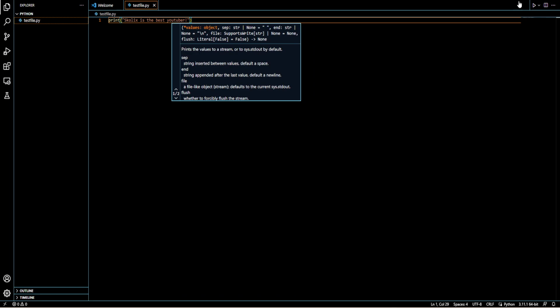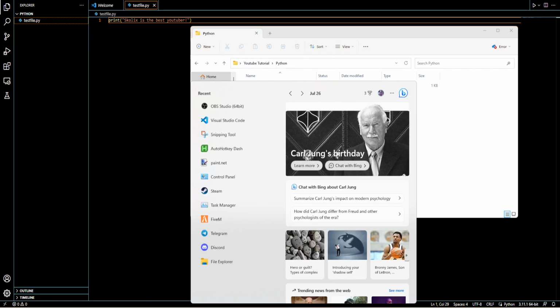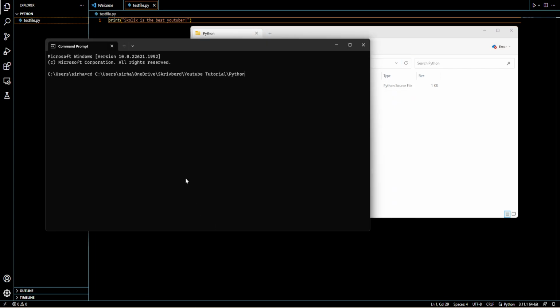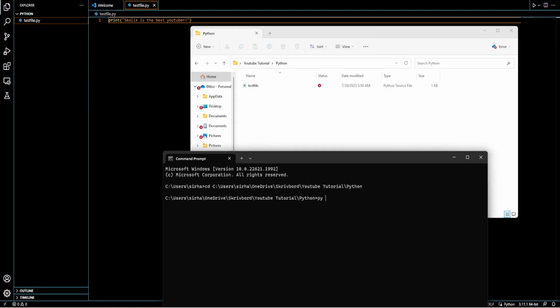Now I'm just gonna run it up here for the sake of not having to spend so much time, but a recommendation is going back here, copying this file path, going into command prompt, typing cd, pasting it in, and then running py test file, or whatever you named your file, .py. That would be recommended. You can see here Skolix is the best YouTuber. Actually, I'm gonna do it this way, it's easier.